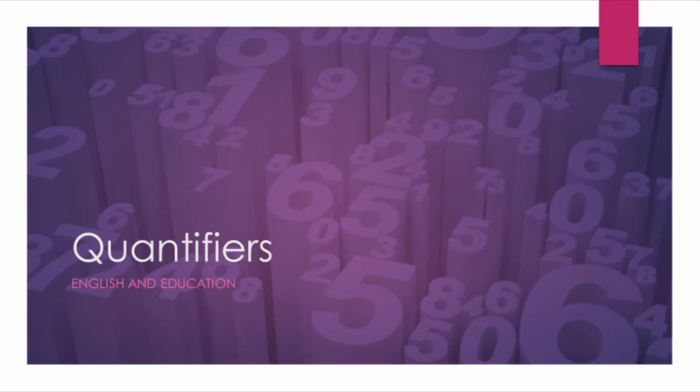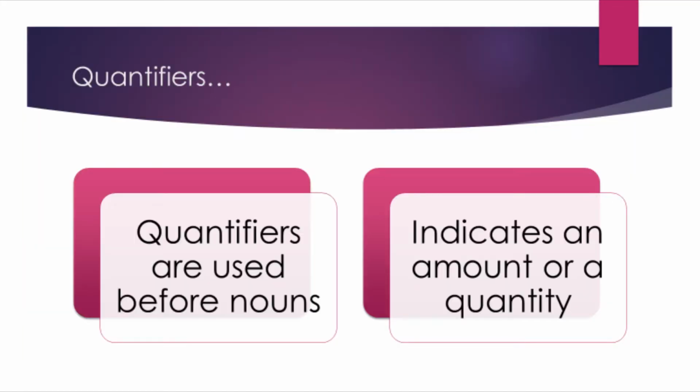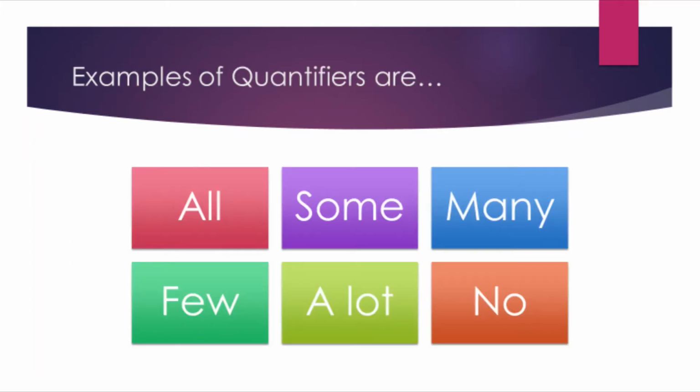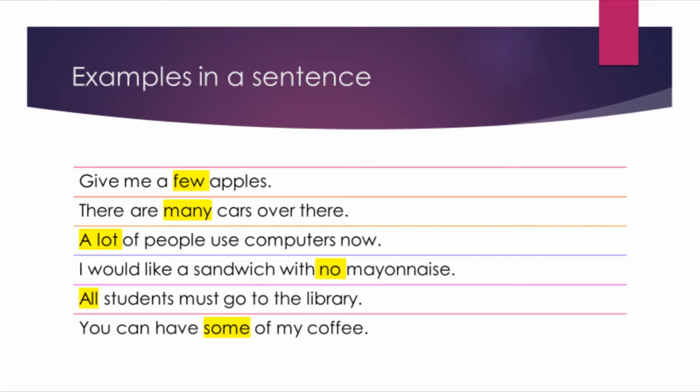Now today we are going to be talking about quantifiers. And quantifiers are generally used before nouns, and quantifiers indicate an amount or a quantity. It's a very simple concept. Some examples of quantifiers are all, some, many, few, a lot, and no. We see in a sentence how these quantifiers indicate a quantity before a noun.